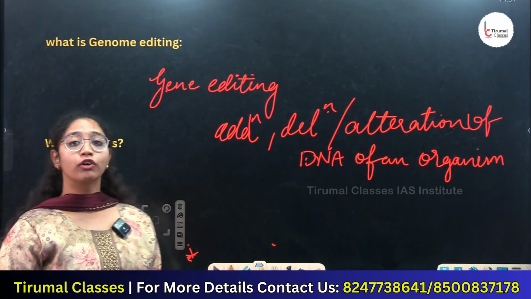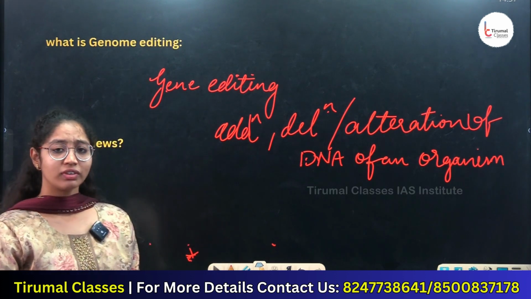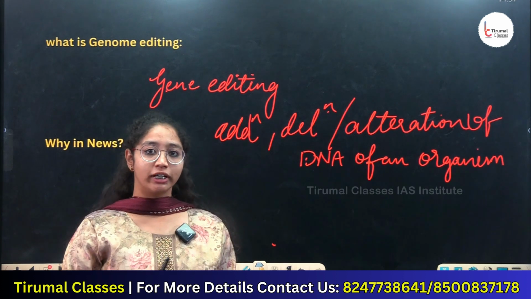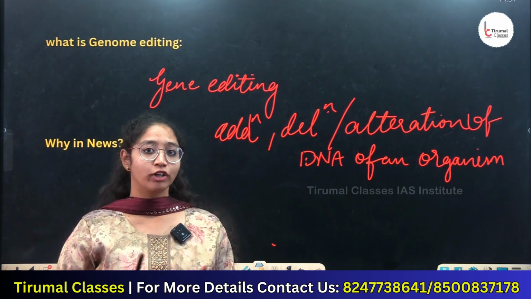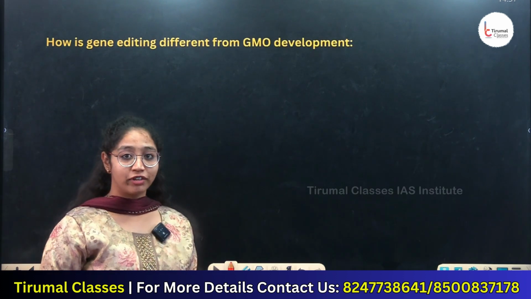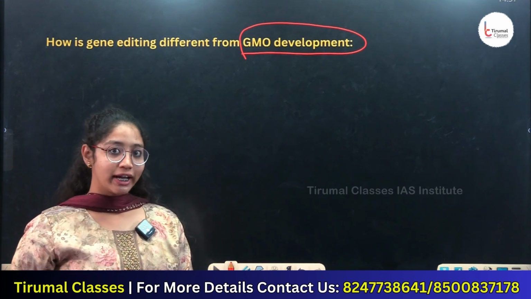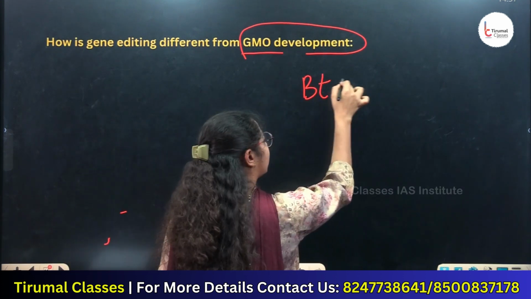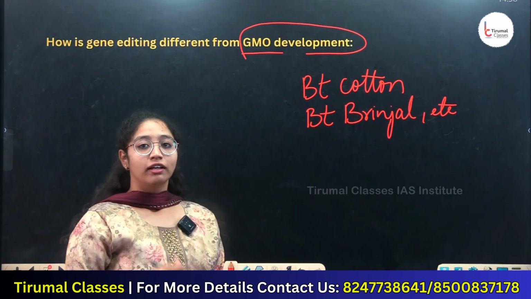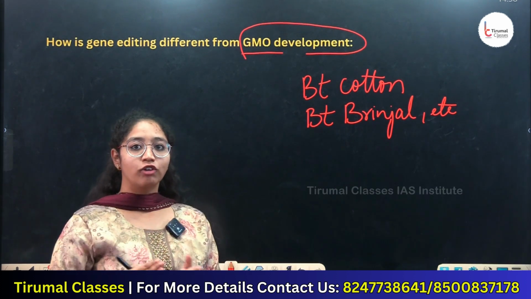Now we'll know about the relevance of genome editing and why it is in the news. Recently, the Government of India has introduced genome edited crops rather than genetically modified organisms. How is gene editing different from GMO crops? GMO means genetically modified organisms, for example BT cotton and BT brinjal. GMO includes the transfer of foreign material into a specific or targeted DNA of an organism.